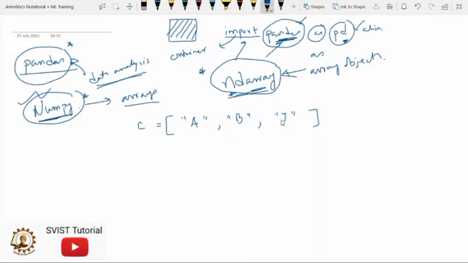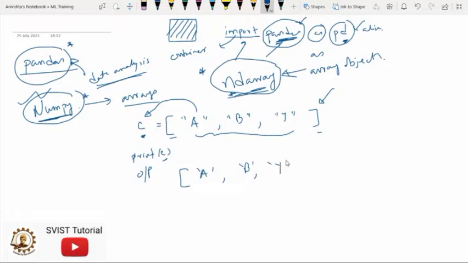So basically here my point is the square brackets are used to hold the elements of the array, and this is how you can define one array. And whichever array you are defining, if you print this variable, because everything is stored in this array, then you will get the output. So the output will look like A, B and Y.